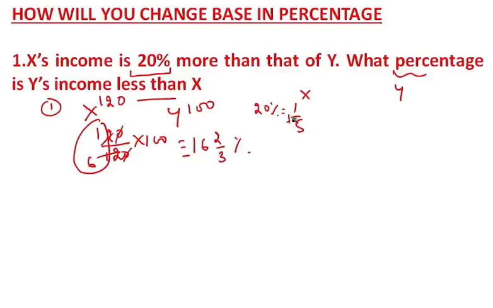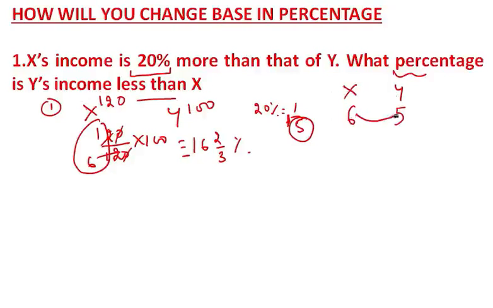Okay, here it is, this 5 is the original number. X is 20% more than y. So here you know that the original number is 5. This 5 is y, and x got increased by 20%. A 20% increase means 1 got added on 5, so x becomes 6. It is asking what percent y is less than x.